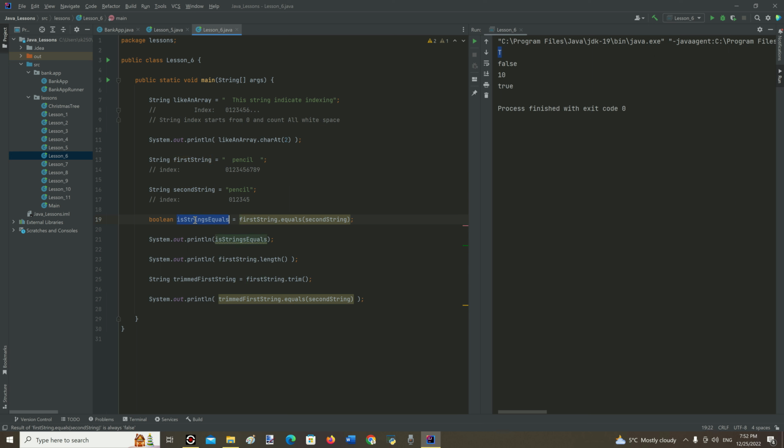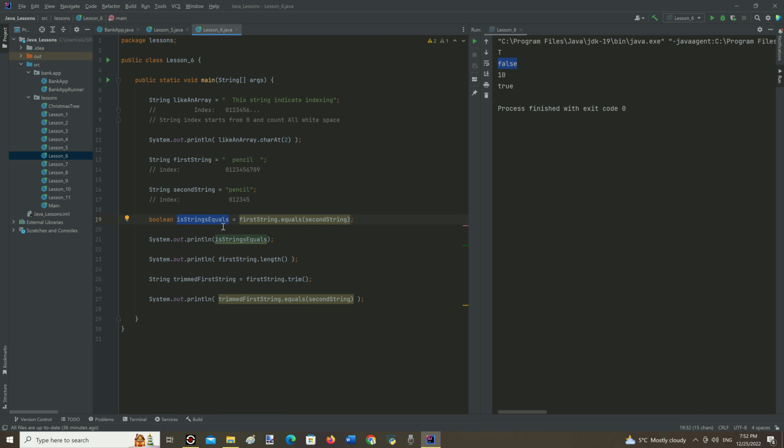Here we can see equals method that compares two given strings. This method returns Boolean value, true or false. And as first string has white spaces before and after it, it does not equal string number 2, in spite of the fact these words are identical. And after comparing it and printing boolean variable isStringEquals, it returns false.